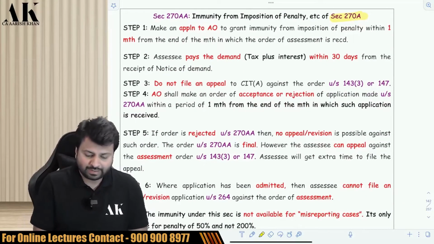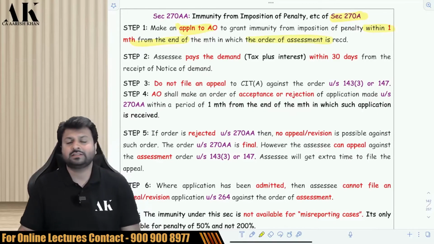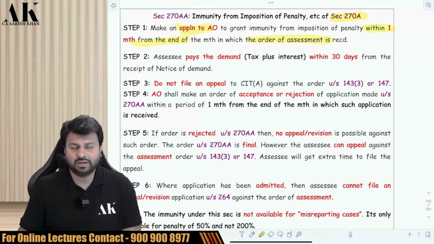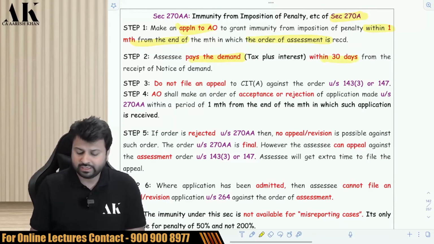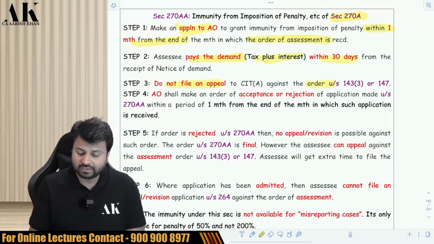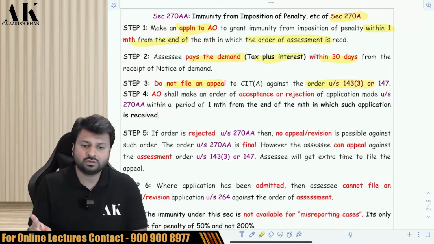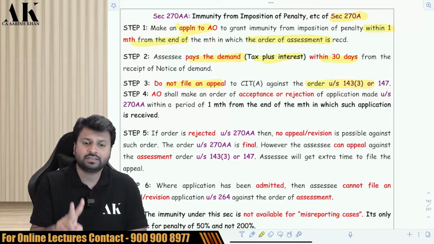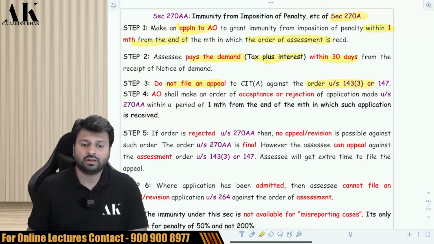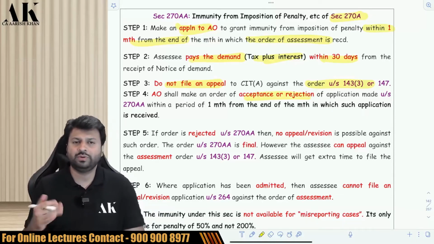First step, you have to make an application to the assessing officer within 1 month from the end of the month in which the order of assessment is received. Plus, you have to pay the demand within 30 days along with the interest. Third, you should not file an appeal against the order under 143 or 147. So first, make an application to the AO within 1 month, pay the demand, pay the interest, pay the tax within 30 days, and do not file an appeal. Then the AO will pass an order within 1 month accepting or rejecting your application. AO may accept your application, AO may reject your application.